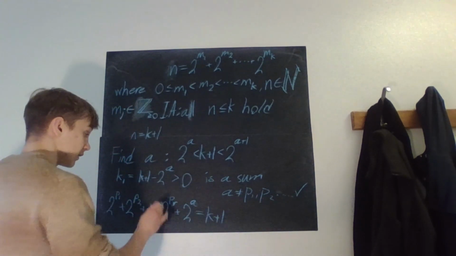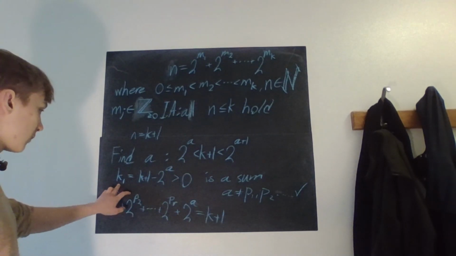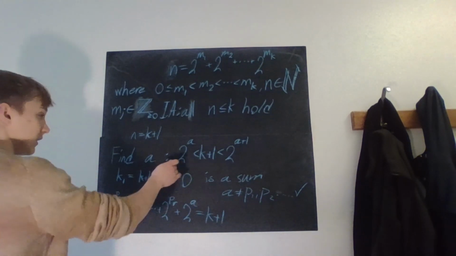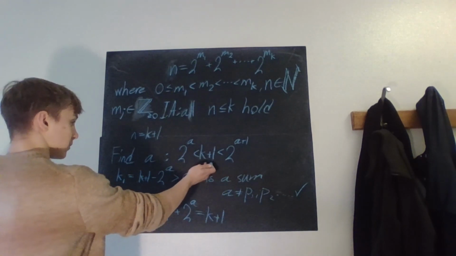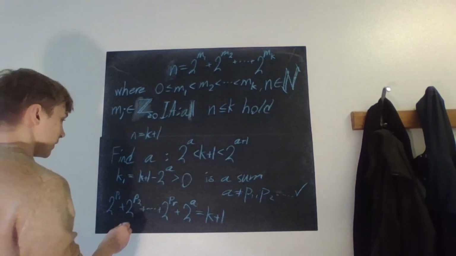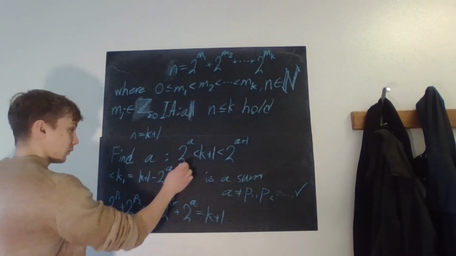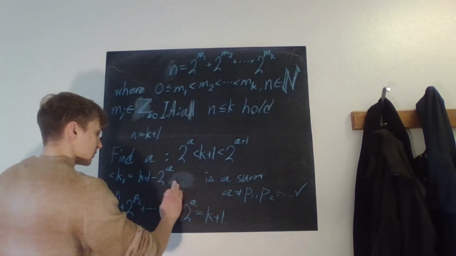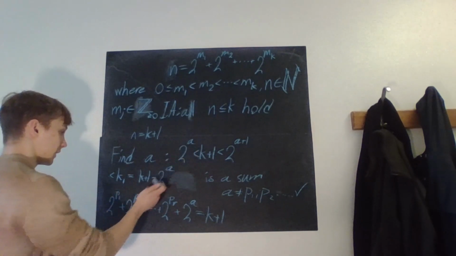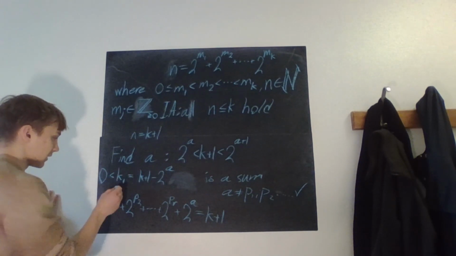But now let's look at whether it is possible that there are any in common. We knew that k1 was equal to k plus 1 minus 2 to the power of a, and we also knew that k plus 1 was larger than 2 to the power of a and less than 2 to the power of a plus 1. So we switch k plus 1 for these two things. We know that k plus 1 is larger than 2 to the power of a, so we have 2 to the power of a minus 2 to the power of a, which is just 0. Good, we know that k1 is larger than 0.